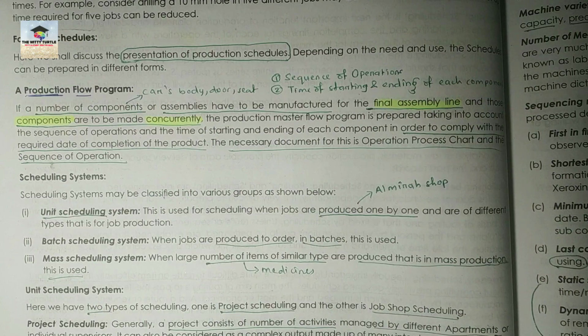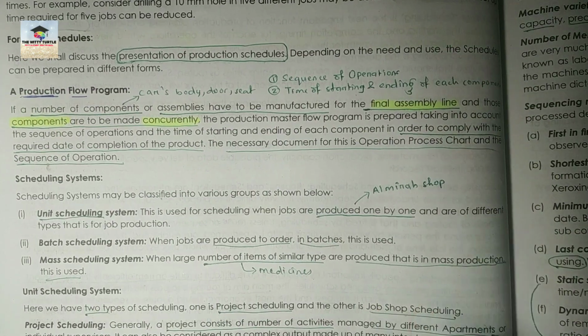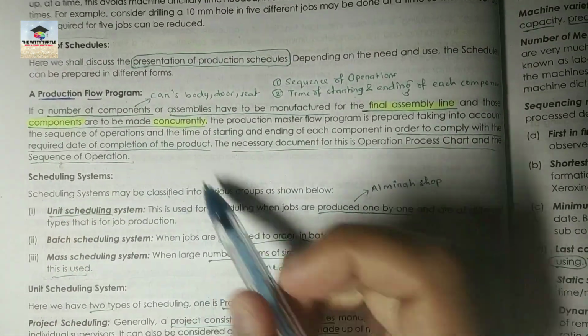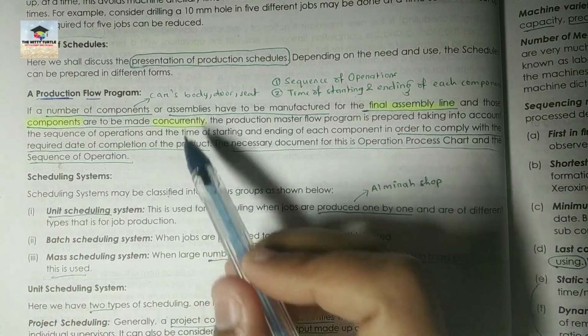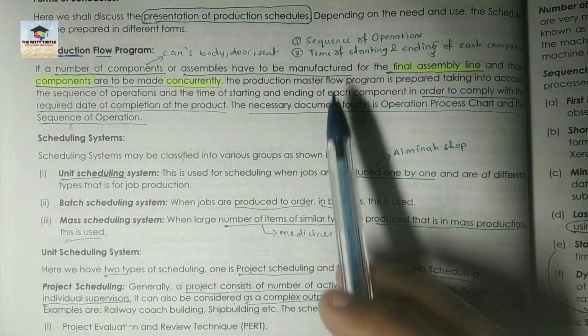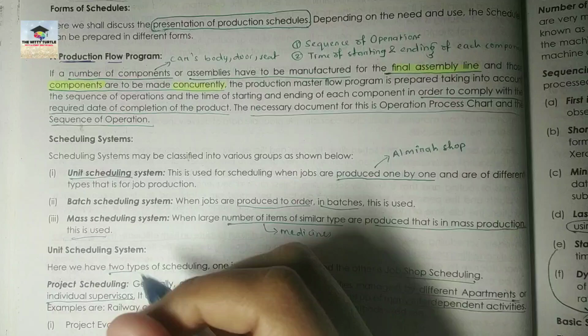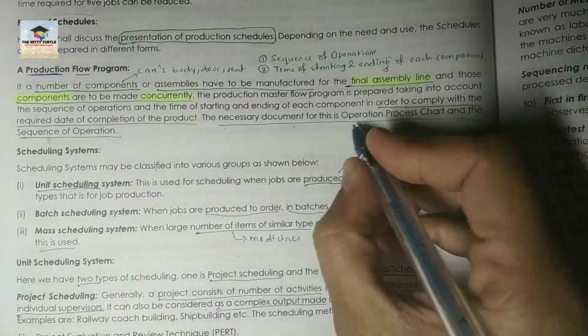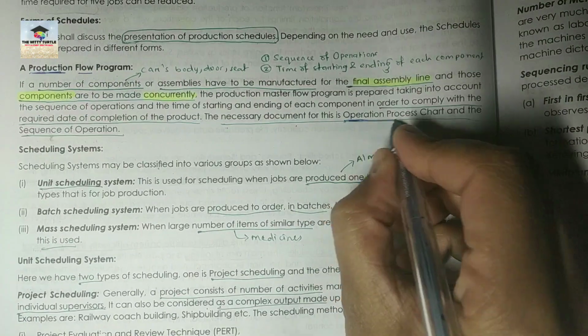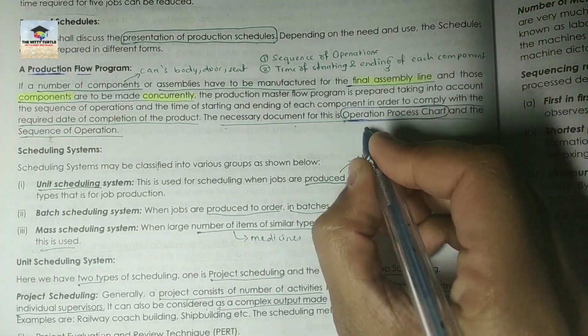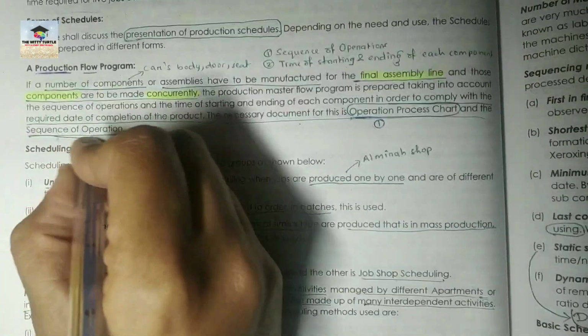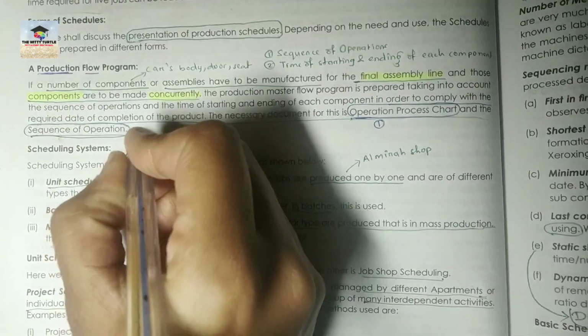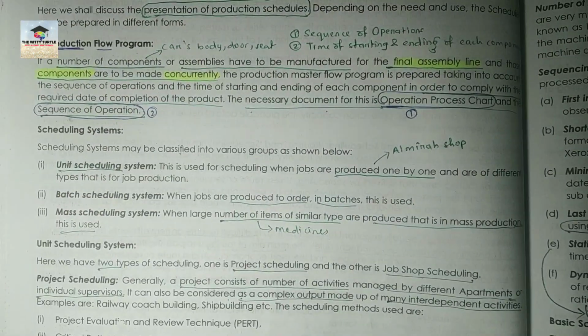Those particular times are being mentioned in that production flow program. So here also the same thing has been explained. Just simply go through this and you'll be able to understand these things. Okay. The necessary document for this is operation process chart 1 and sequence of operation, this is 2. Right?